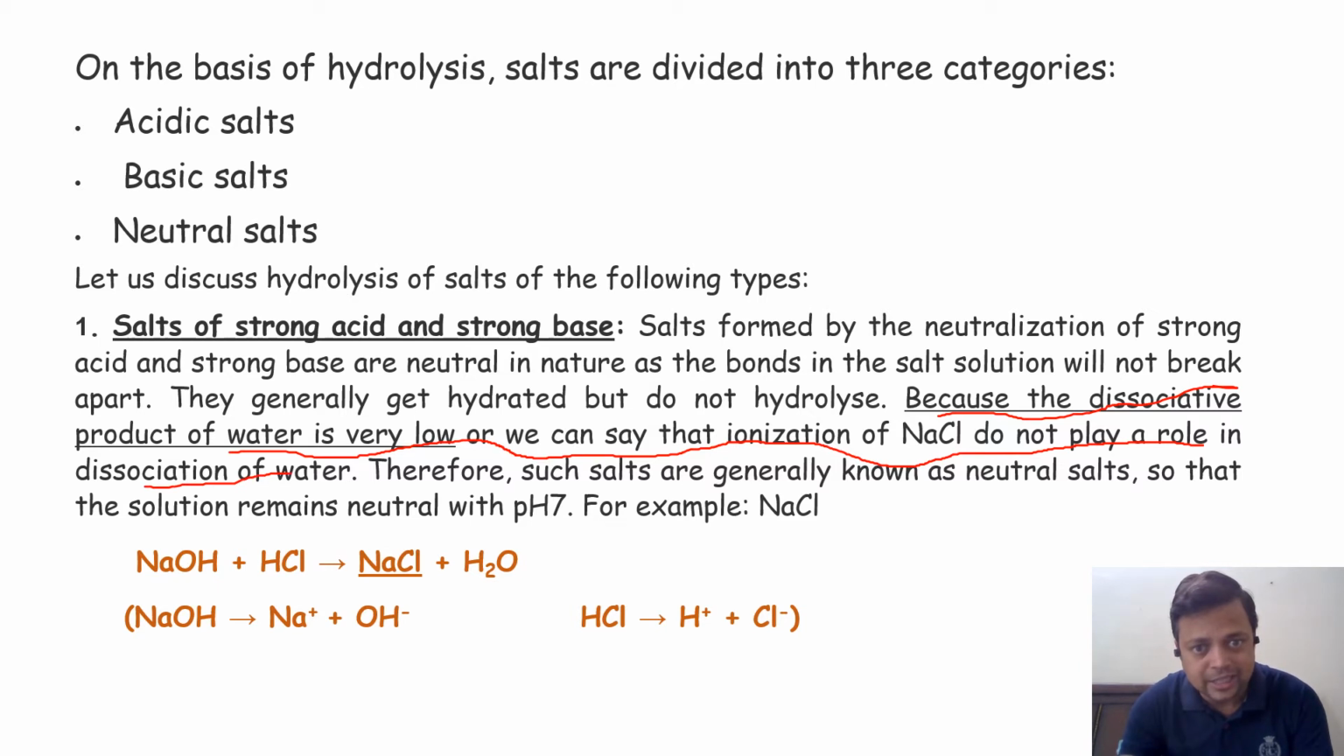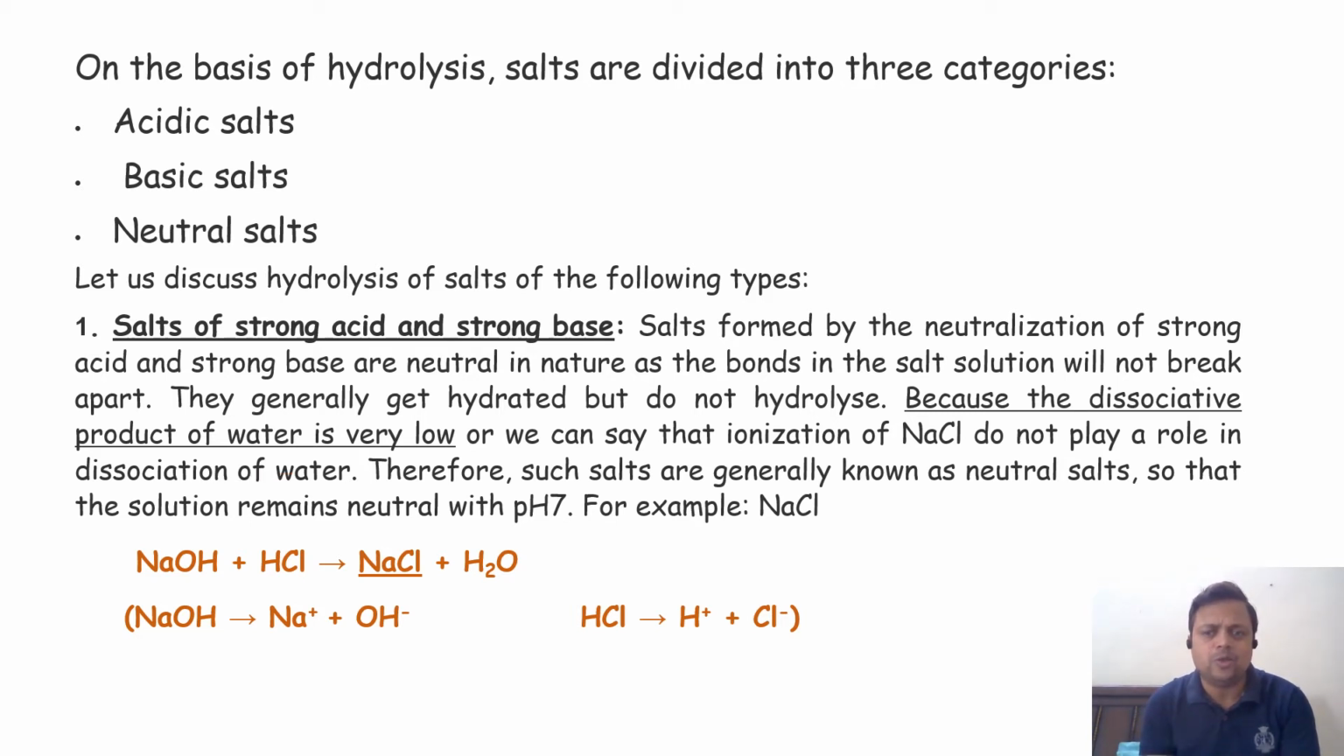Therefore such salts are generally known as neutral salts, so the solution remains neutral with a pH of 7. When the water is not dissociated, sodium chloride after ionization remains in sodium plus and chlorine minus form. So the overall solution is neutral, meaning the pH is 7. For example, sodium chloride. So it is the first type of